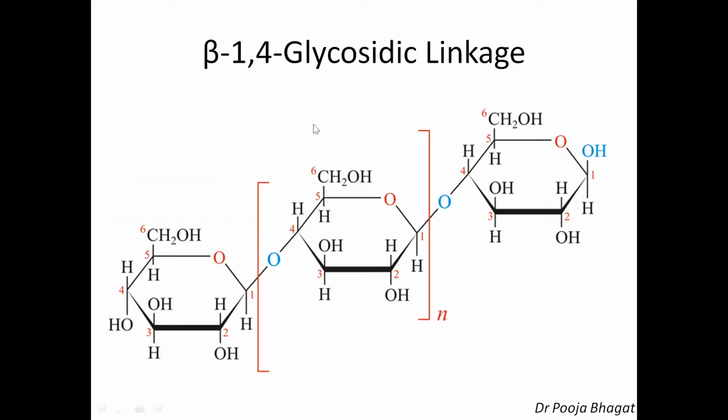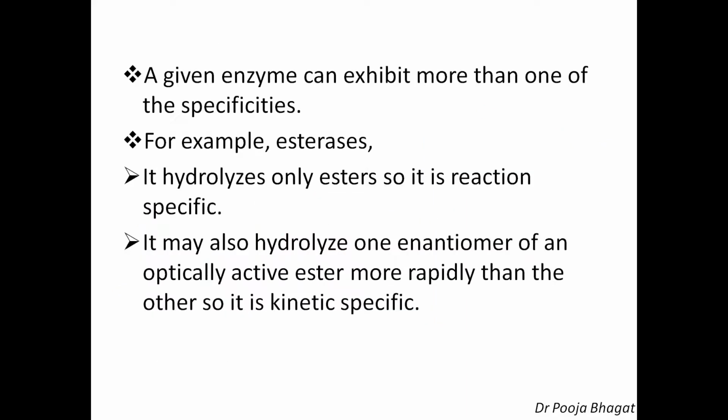While this is beta 1,4-glycosidic linkage. Beta means when the OH group at C1 is present above the plane of the ring. So the C1 and C4 and the O is above the plane of the ring, then it is beta 1,4-glycosidic linkage and emulsin can hydrolyze it, not the maltase. Therefore, they are stereospecific in nature. So this is all about the specificity.